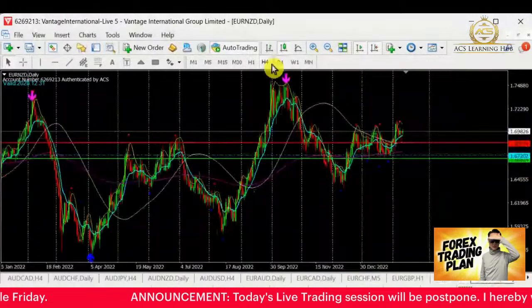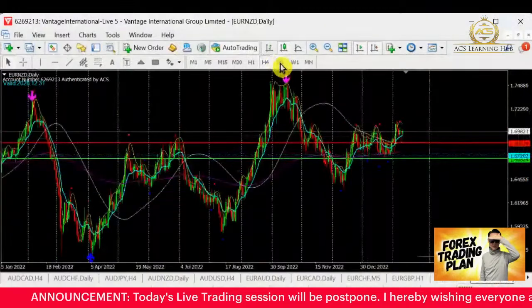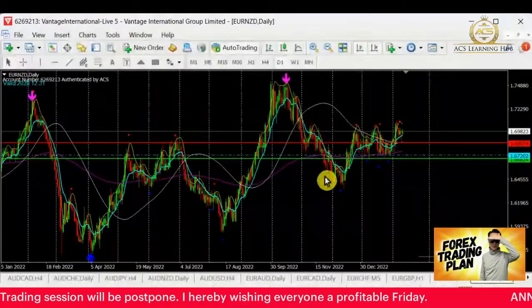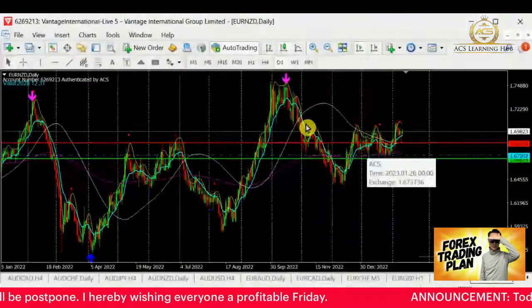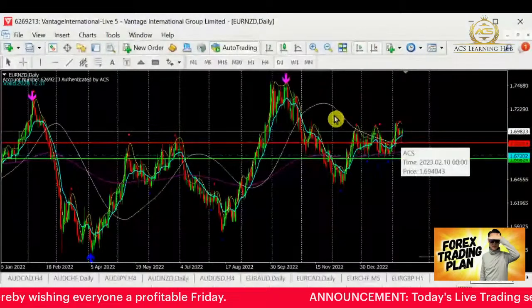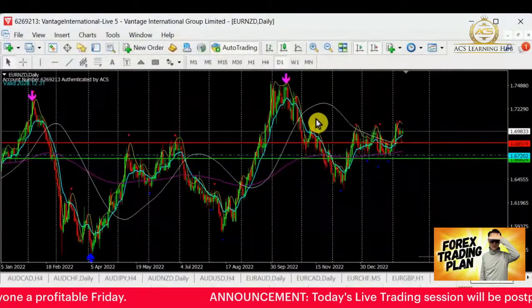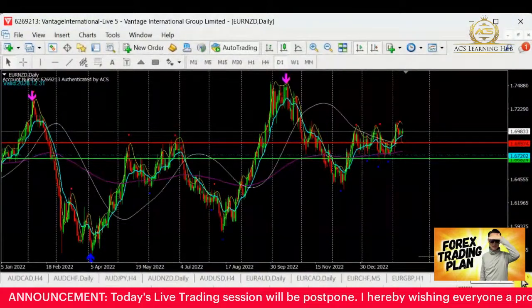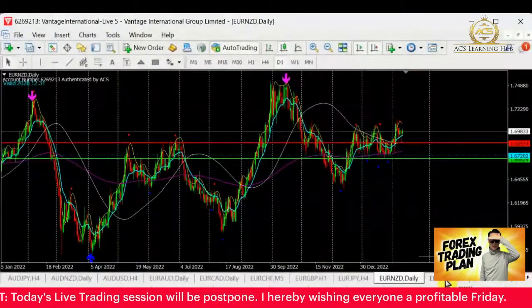Euro Kiwi, as we can see over here. For this area here, we are actually moving north. So basically, in terms of buying, we are looking into buying for this Euro Kiwi. So buyers can take, but sellers have to stay away.